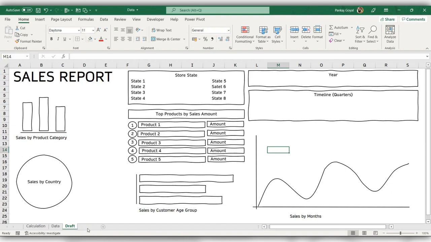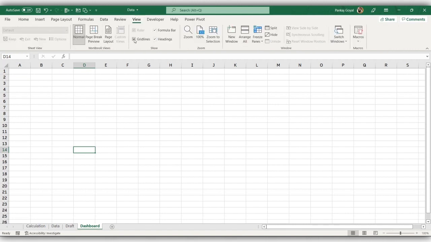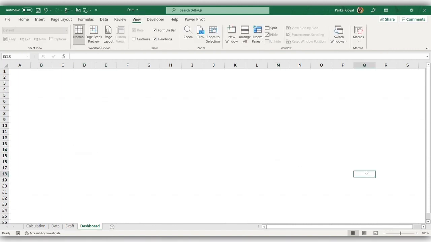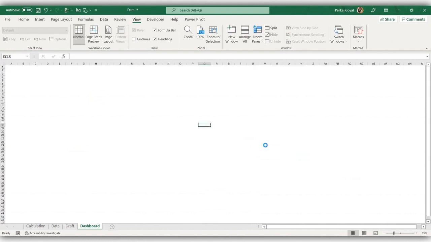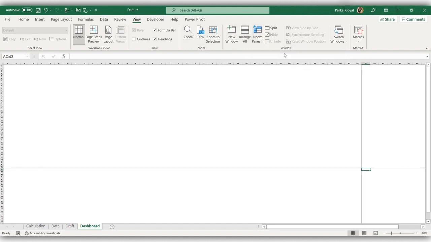So let me first shift that data. I'll just create a new worksheet named dashboard. Go to the view tab and just disable the grid lines. Also, I'll zoom out my sheet, click on any cell in the top right and bottom side, go to view, then freeze panes, and freeze the panes.